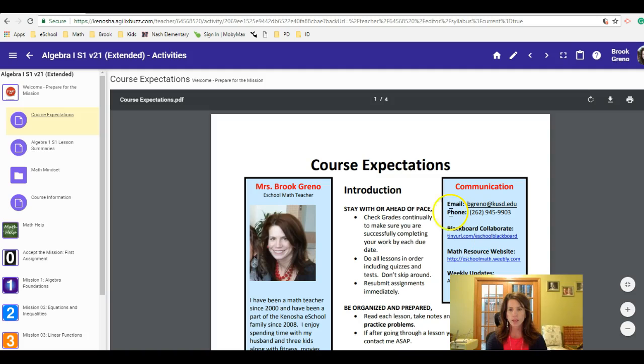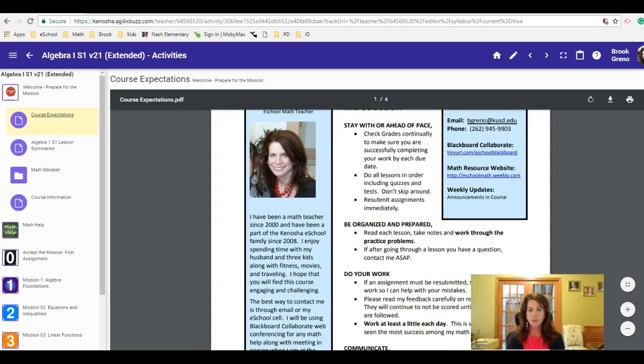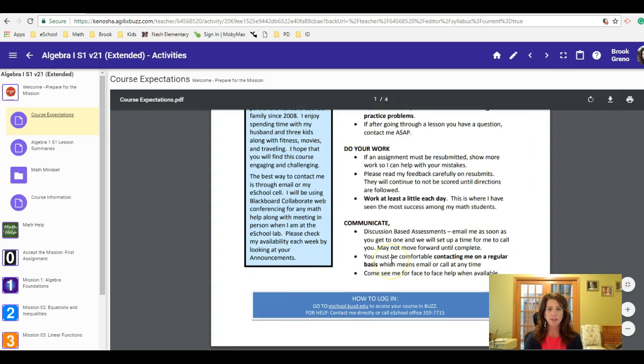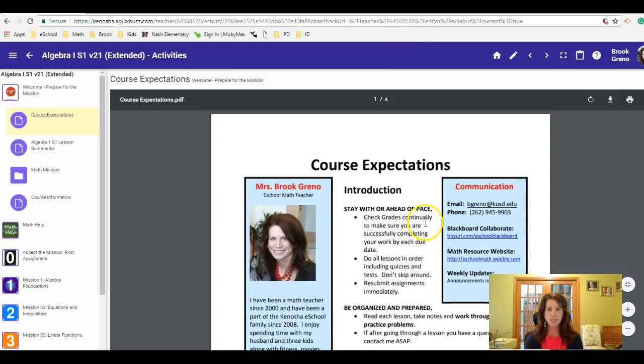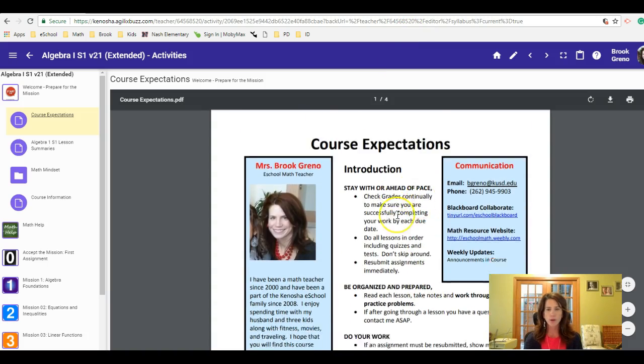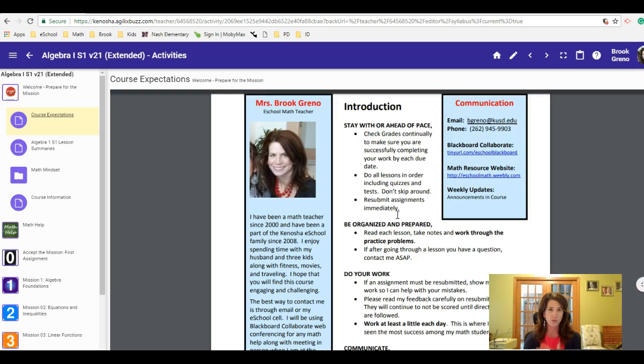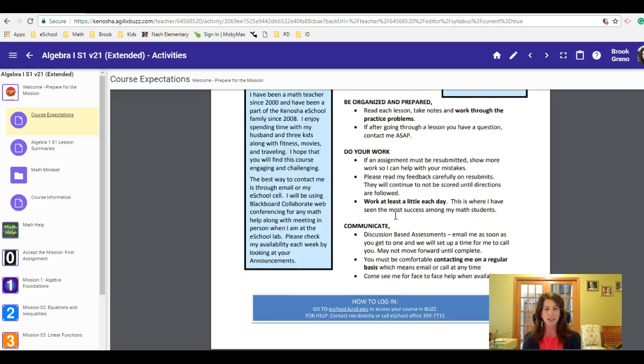As you go through here, this might be a document that you want to print off for yourself, for your parents to take a look at. As we scroll through here, I'm just going to highlight the topics of it. My recommendations are the top things you want to do to be successful, from what I've learned being an online teacher, and specifically math, about what works well with an online math course, which sometimes can be a challenge in and of itself.